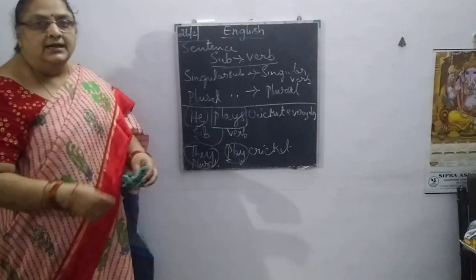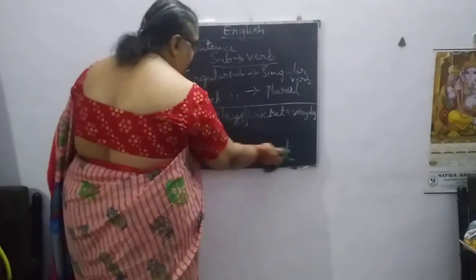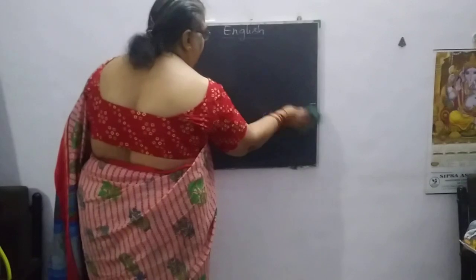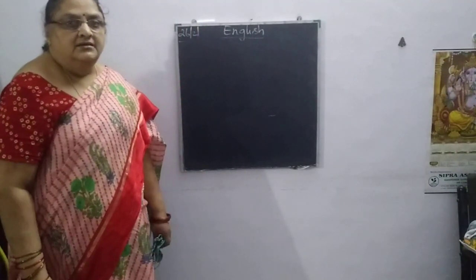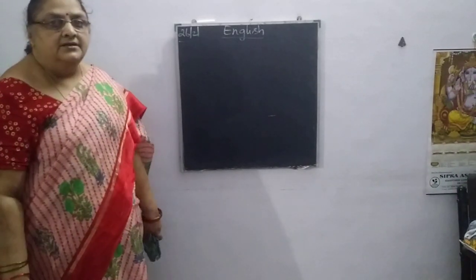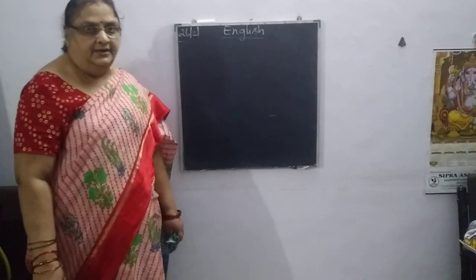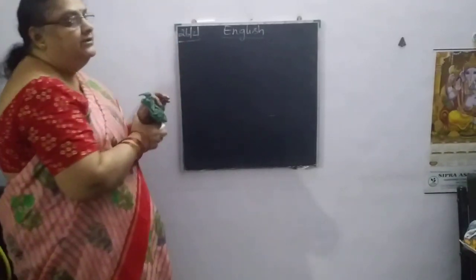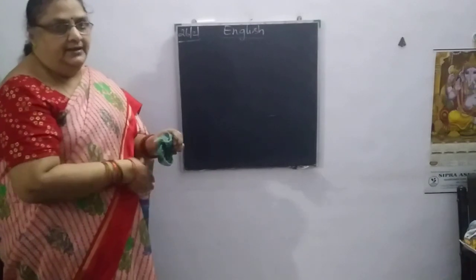So we can call it a correct sentence. Likewise, we can make many sentences. If we say, she sleeps for 1 hour in the afternoon, sleeps is a verb which is in singular, and she is also in singular. We have certain rules to follow for this subject and verb agreement.